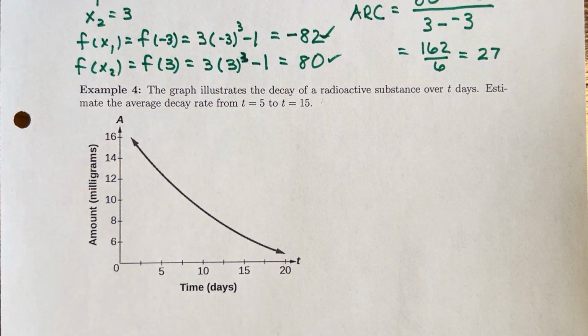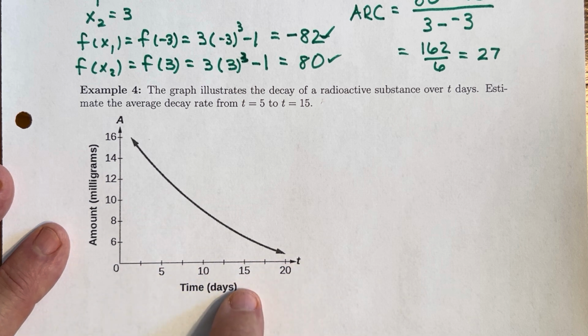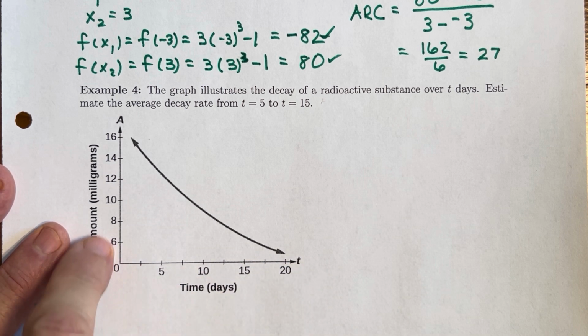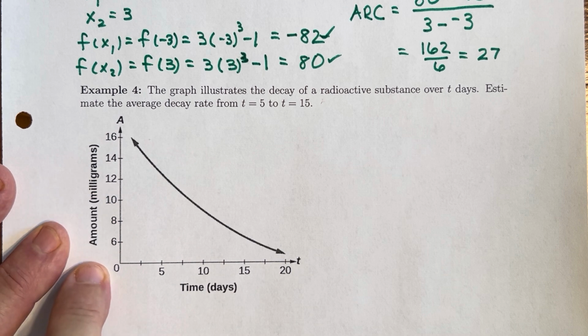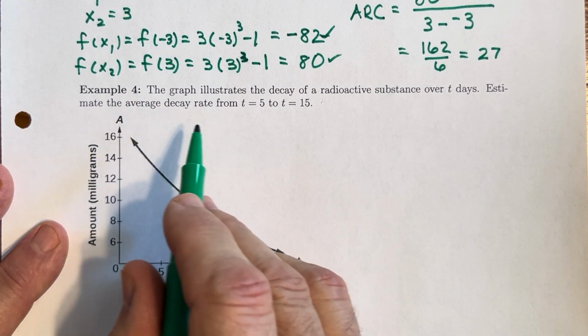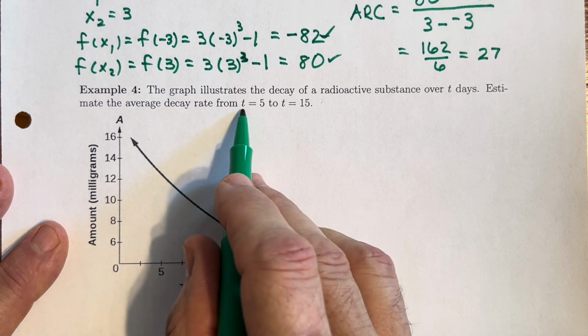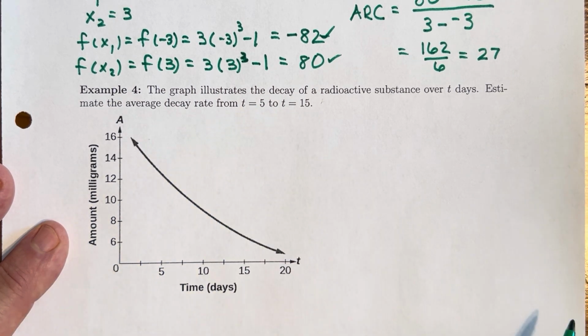All right, the graph illustrates the decay of a radioactive substance over T days. So the independent variable here is time measured in days, and then the y-axis, the amount we're measuring, is in milligrams of this radioactive substance. The instruction for us is to estimate the average decay rate, so the average rate of change, as time changes from 5 days to 15 days.